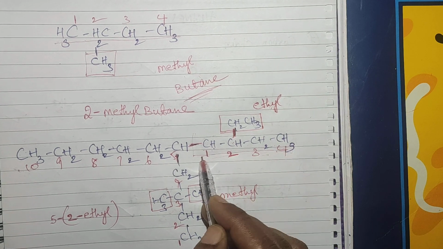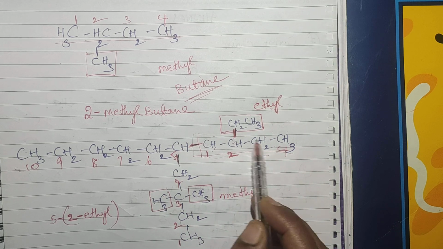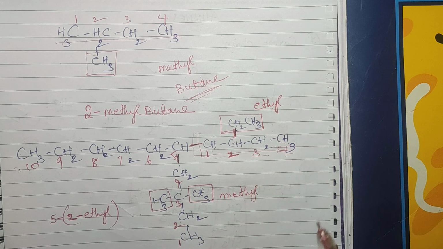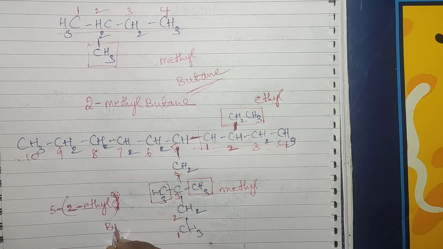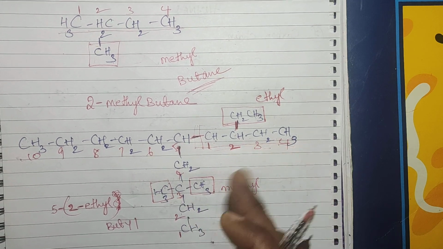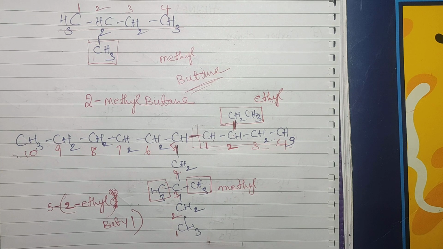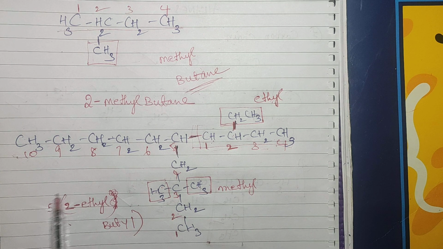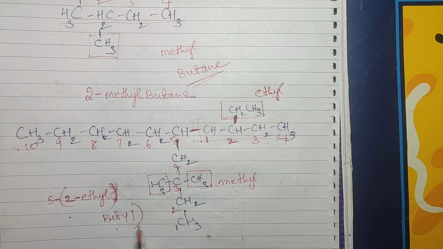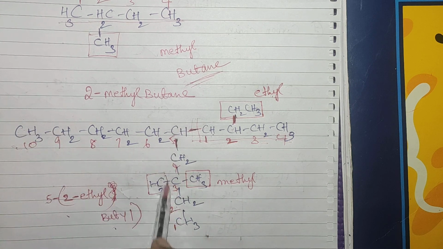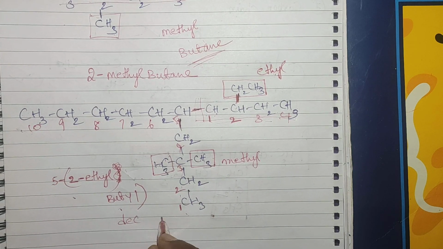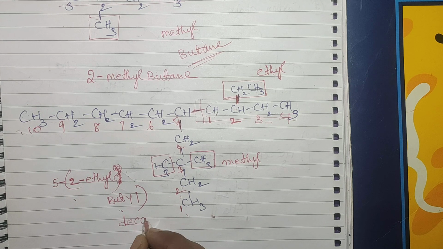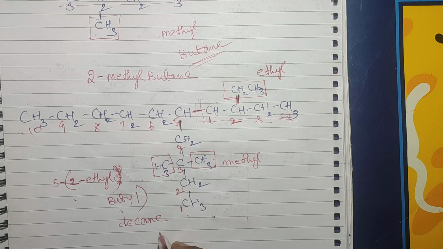Okay. So what about this branch? This branch contains how many carbons? 1 2 3 4 carbons. So this is the butyl group. Again I am adding butyl here. I am opening the bracket and I am adding butyl. Methyl, ethyl, propyl, butyl. Now you close the bracket. Okay. Now the prefix is completed. What about this carbon chain? 10 carbons. So dec, it contains only single bonds. Now you add ane.